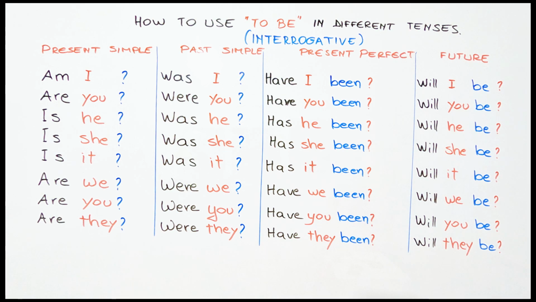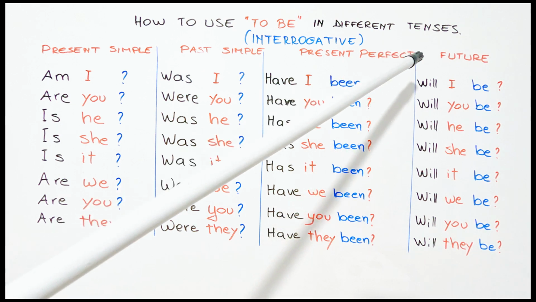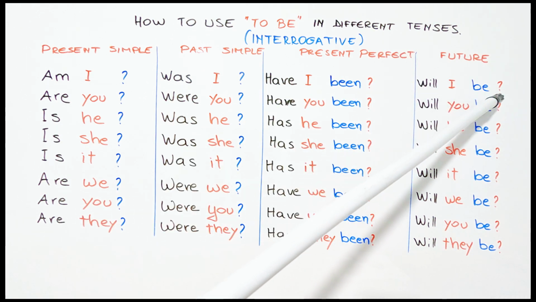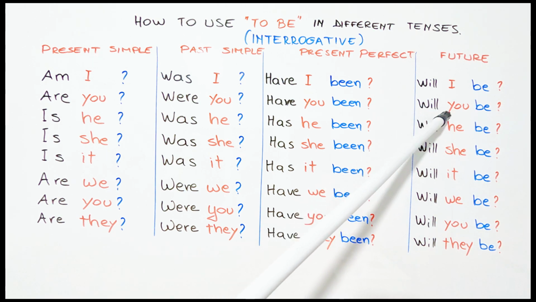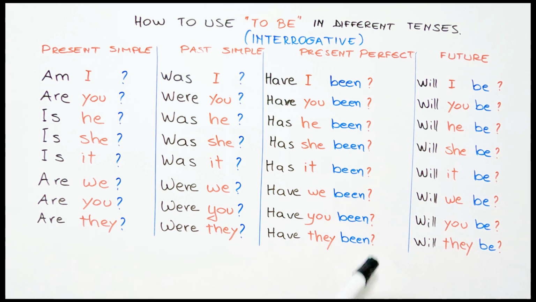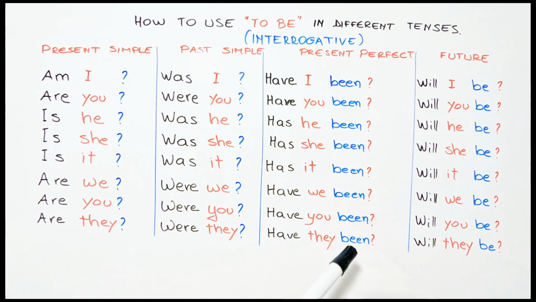Dhe e fundit është future, pra koha e ardhme. I will be, unë do të jem. Will I be, a do të jem unë. You will be, ti do të jesh. Në pyetëse will you be, a do të jesh ti. Will you be my teacher, a do të jesh ti mësuesi im. Will you be my friend, a do të jesh ti shoku im. Will you be my guide, a do të jesh udhërrëfyesi im.